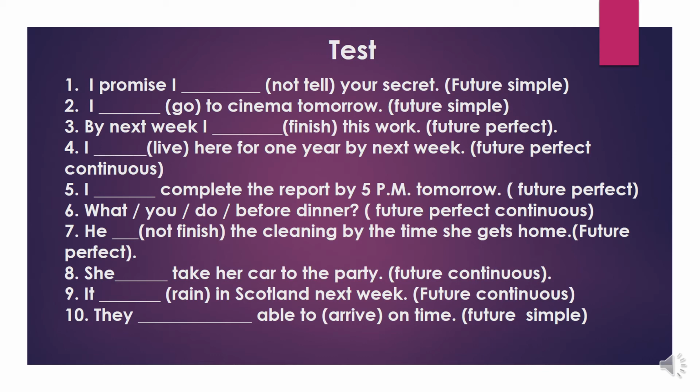Next one, I blank live here for 1 year by next week. Future perfect continuous. How can we say in future perfect continuous? I will have been living. Will or shall plus have been plus V4. Here the base form is live. That's why V4 is living.